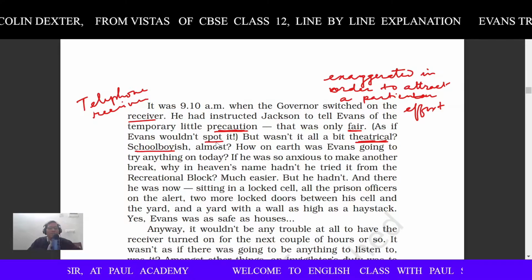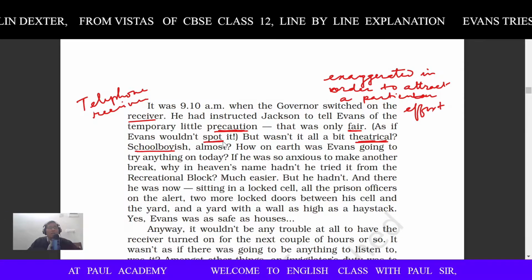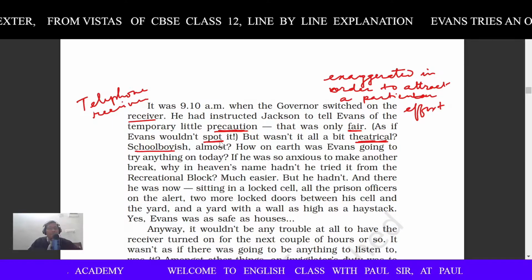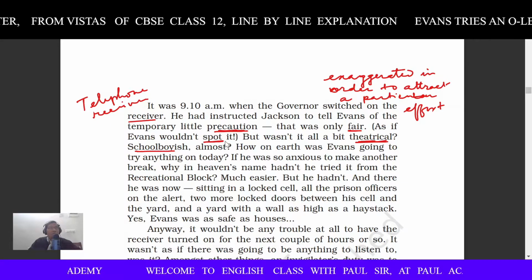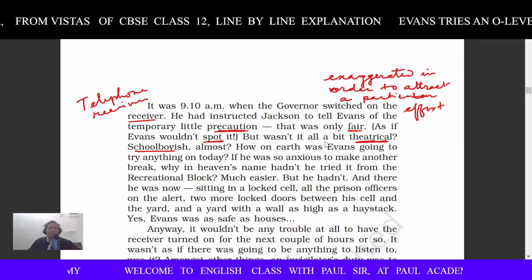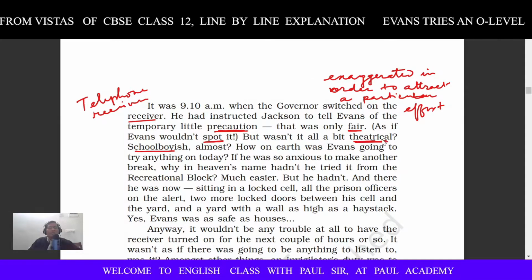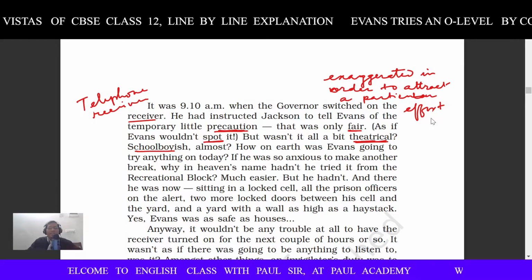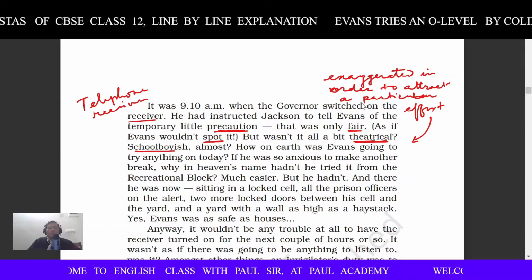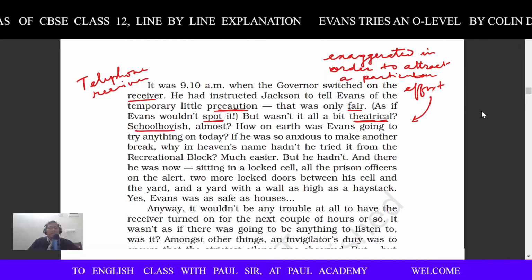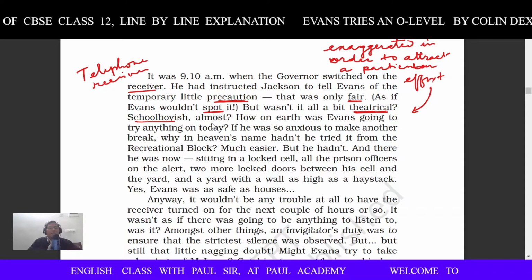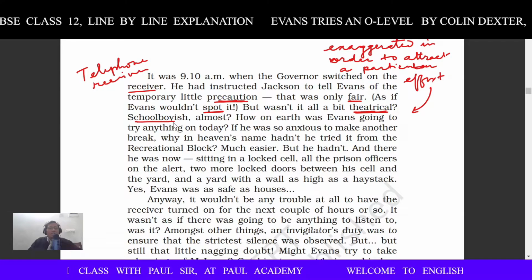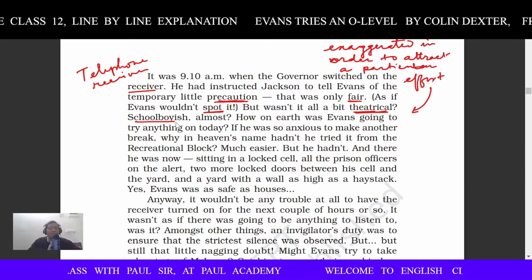Okay, as if Evans wouldn't spot it. It means that they were taking the precautions. They had already fitted in the mic inside the cell, and the receiver was there on the other side in the governor's room. But wasn't it all a bit theatrical? What is theatrical? Theatrical means when you are doing something more than is needed, exaggerated, in order to attract a particular effect, right? Exaggerated means more than what is needed. Exaggerated, theatrical, schoolboyish, almost just like a schoolboy, childish, जिसे हम हिंदी में बचपना कहते हैं, ठीक है?